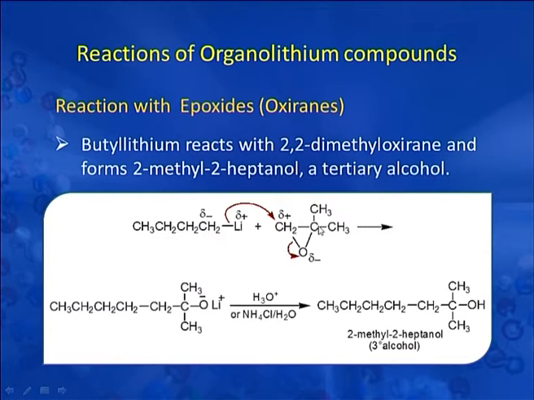When we undergo the reaction, the route followed will be the same. The product formed will be a bit more complex. The structure formed over here, starting from normal butyl lithium and 2,2-dimethyl oxirane, is 2-methyl-2-heptanol, which is a tertiary alcohol.